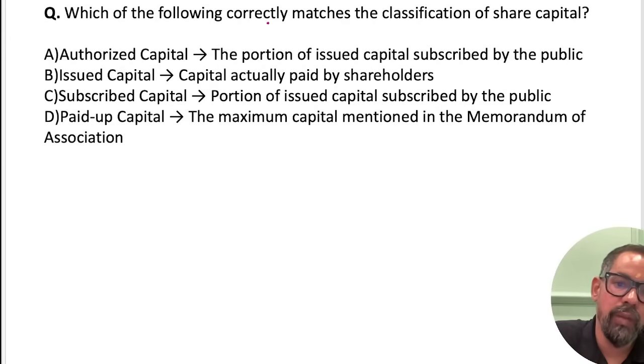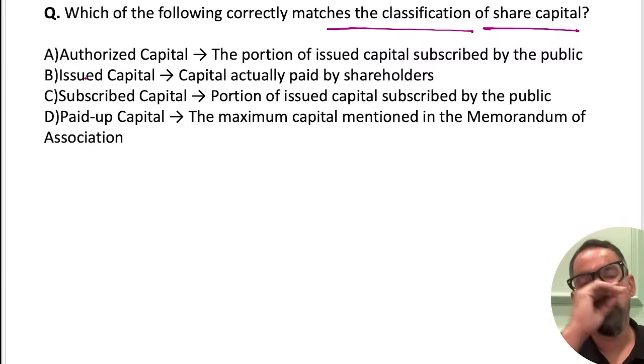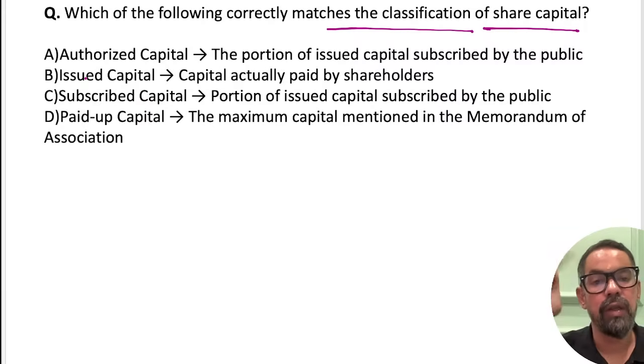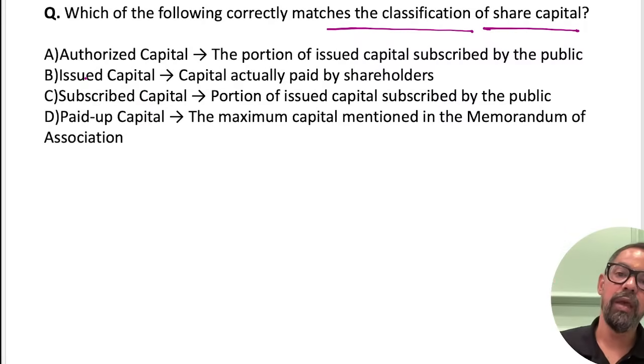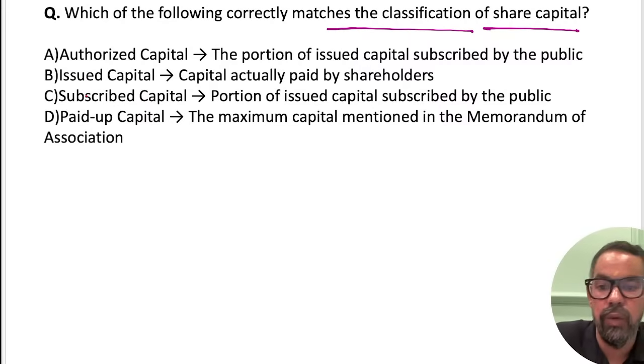So which of the following correctly matches the classification of shares? So what will be your correct answer? Sole proprietor is different. Okay? Sole proprietor is when one person is running a business. Partnership is different. Sole proprietor is basically like, let's say Sushil sir, you are doing something alone. So you will register your company as a sole proprietor, which gets registered under the Companies Act with MCA only.